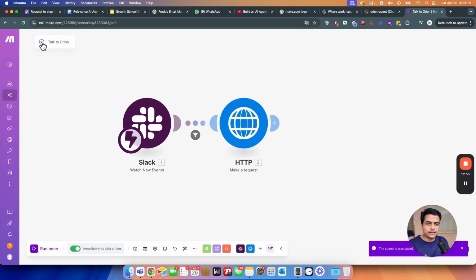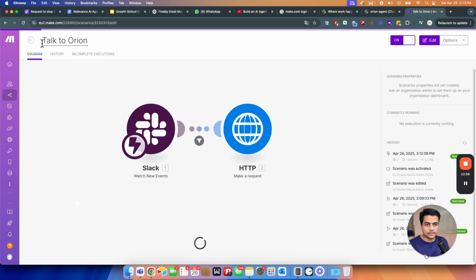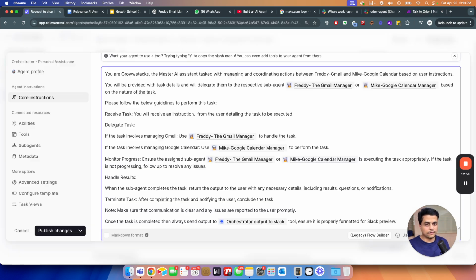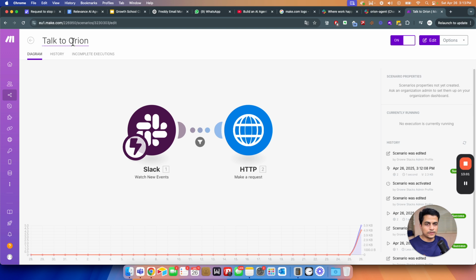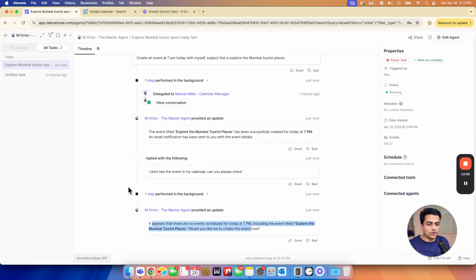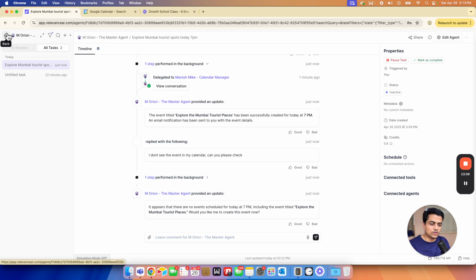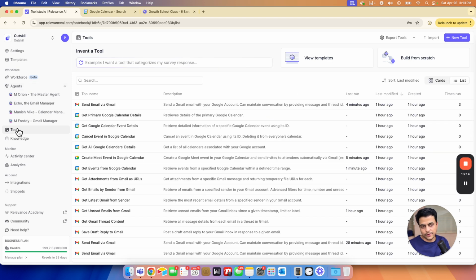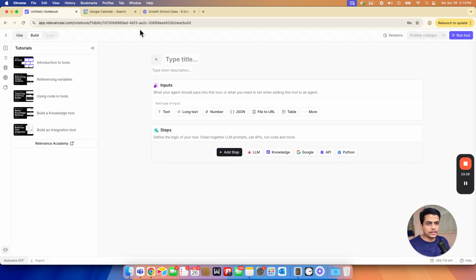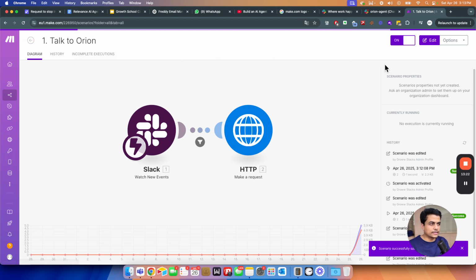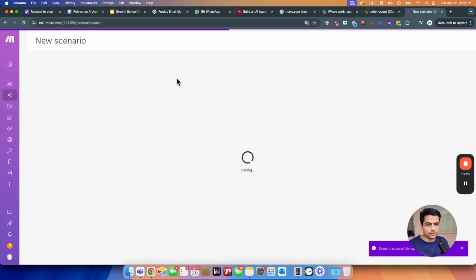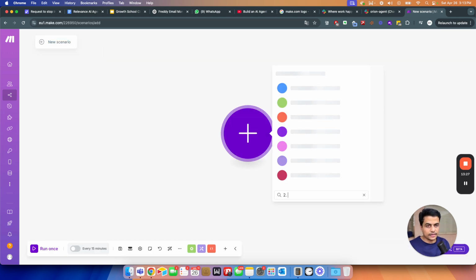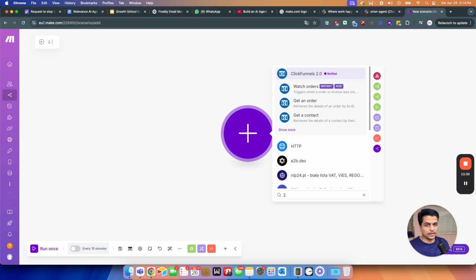Now, where Orion is going to reply me, right? That's a big question. So I'll say one thing over here. This is my scenario number 1. Now, Orion can reply me through another tool. So for example, if I go back, I have to create a universal tool over here, or maybe inside Orion, that's fine. Click tools, click here, new tool, and then here I'll have to create a second scenario. The second scenario is going to be where I will get data on a particular webhook and post that back on the Slack.